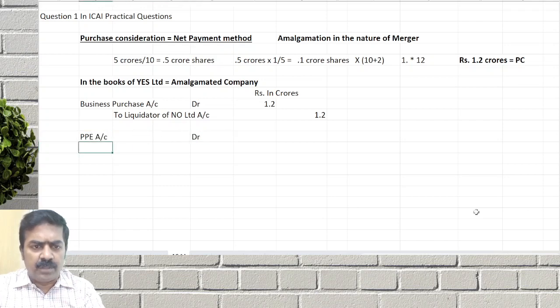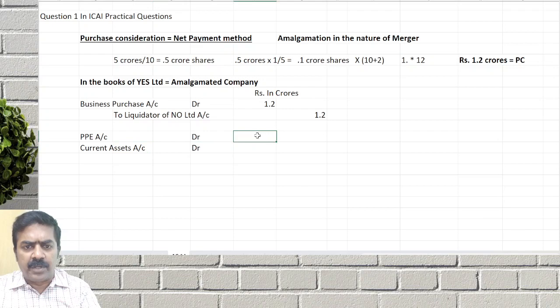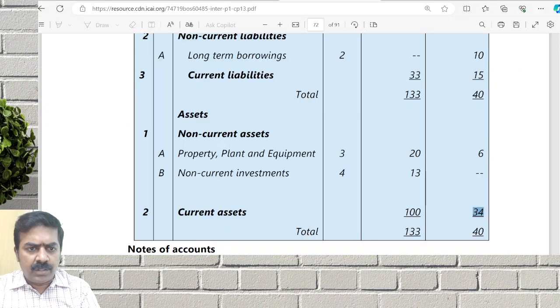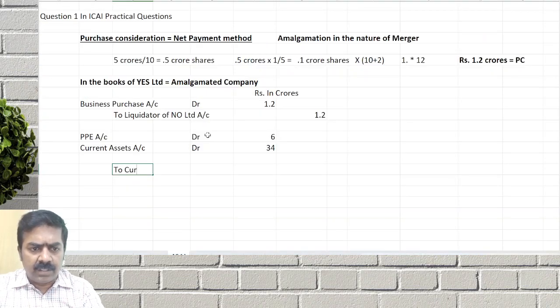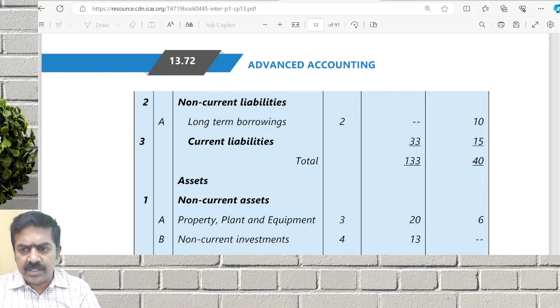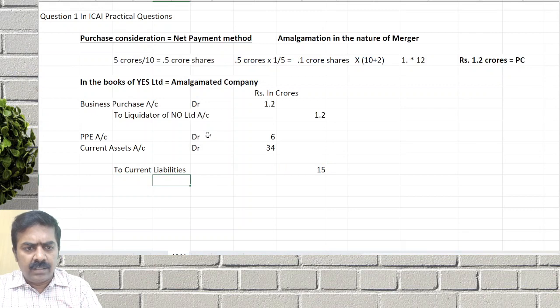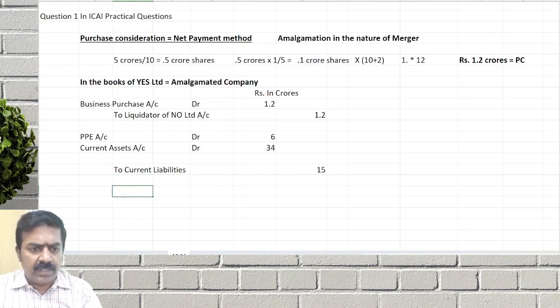In an exam, pass the entry individually; it's okay here. Current assets account debit. What is the book value of the asset? No Limited's books, the selling company's books: 6 crores, 34 crores, 2. What are the liabilities? Current liabilities. Current liabilities how much? 15. What is the next one?